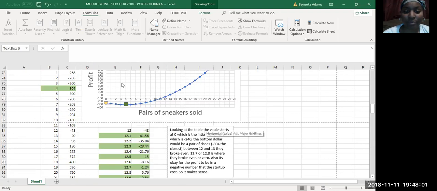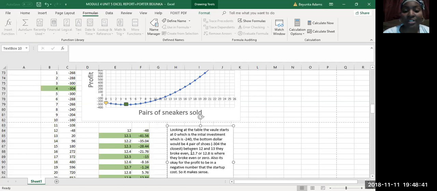All right, looking at the table, the value starts at 0, which is the initial investment, which is negative 240. The bottom dollar would be 4 pair of shoes, which I highlighted. Negative 304 would be the closest.